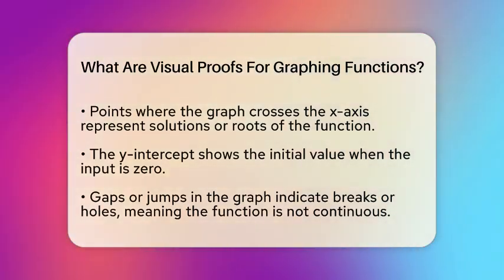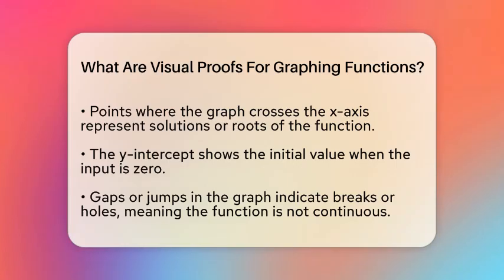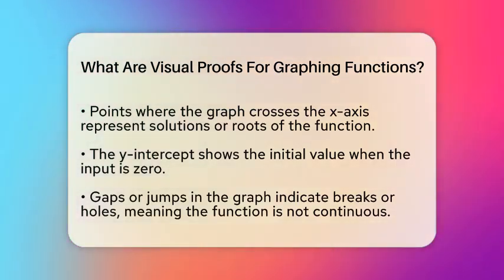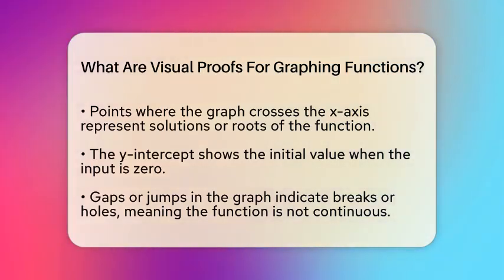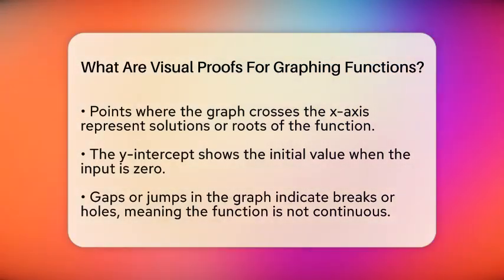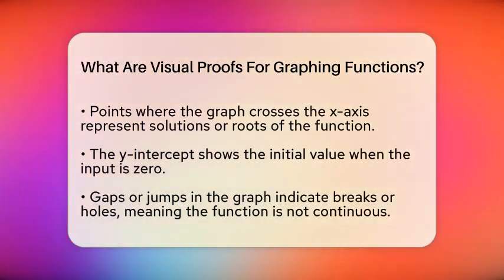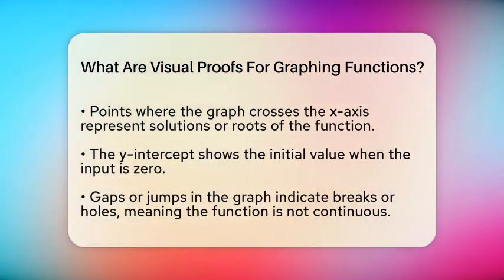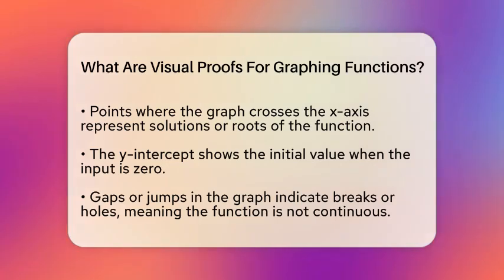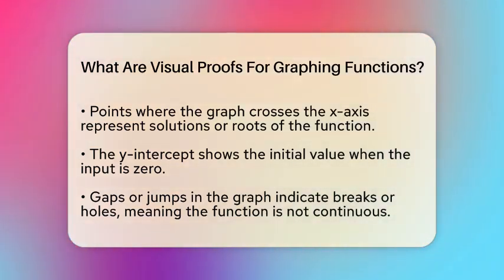The points where the graph crosses the x-axis show the roots or solutions of the function. When it crosses the y-axis, that point shows the initial value, or output when the input is 0. Gaps or jumps in the graph show where the function is not continuous, meaning it has breaks or holes. Drawing each part of a piecewise function separately helps you see how the different pieces fit together or don't.